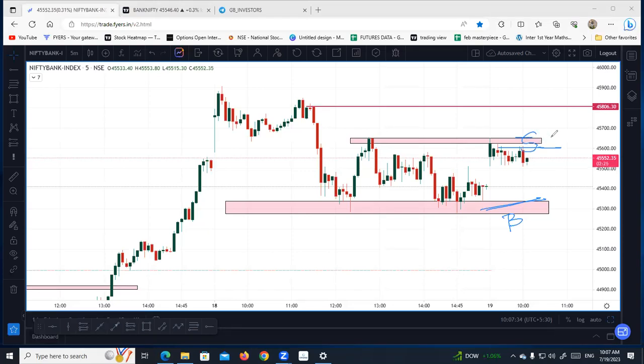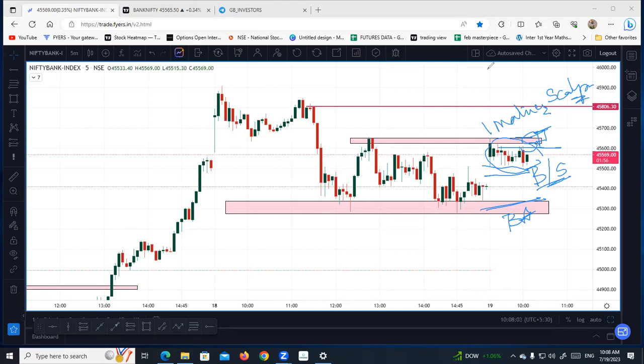Here our seller should get active. So when is the seller going to get active? At this level, he's going to get active. And the buyer, when is he going to get active? At this place, when the price comes to this level. So when the price is trading in between, why would the buyer or the seller get active? This is an immature trade, or we can say there is scalping going on.